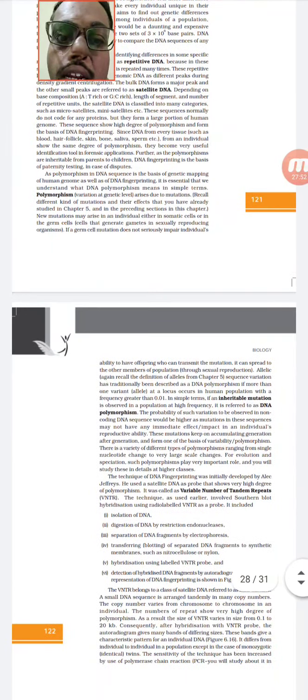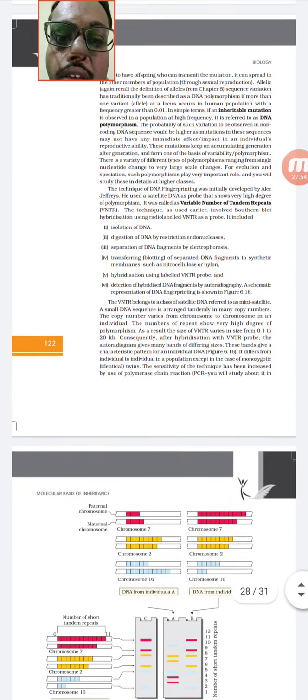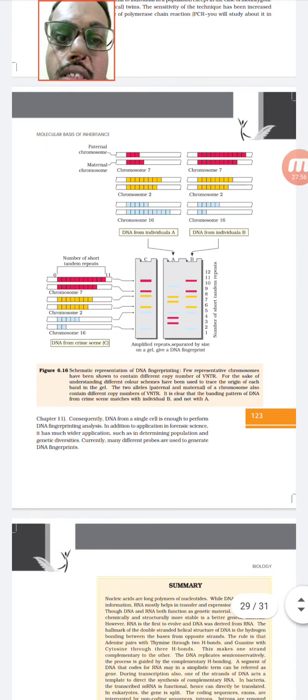Here, in one diagram, they have given the complete source. For example, one particular sequence will come from the paternal chromosome, and one from the maternal chromosome. They have used chromosome number 7.